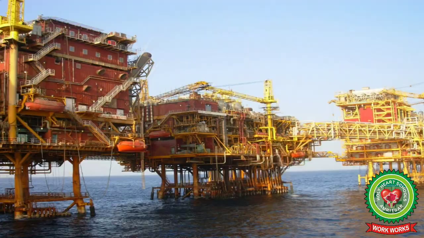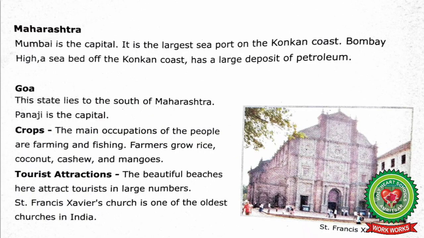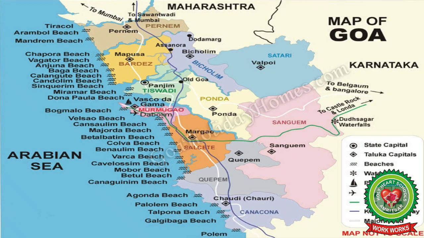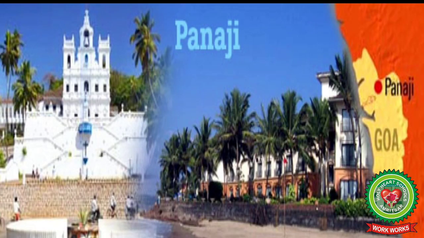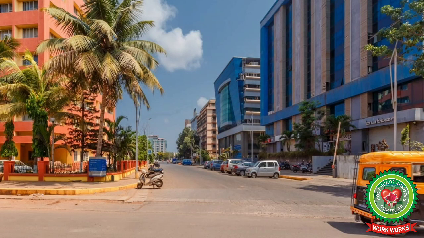Let's start reading Goa now. This state lies to the south of Maharashtra, and Panji is the capital. Students, these two lines mean that Goa is the state which is located in the south of Maharashtra, and the capital of Goa is Panji, right? Students, you should also note down this, that Goa is the smallest state in India.